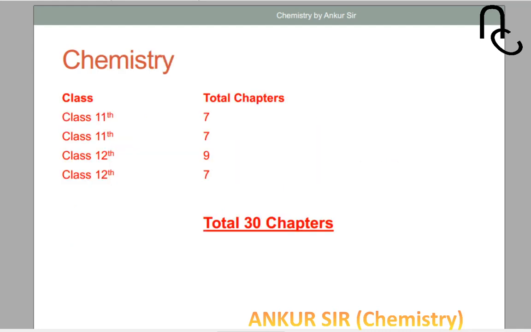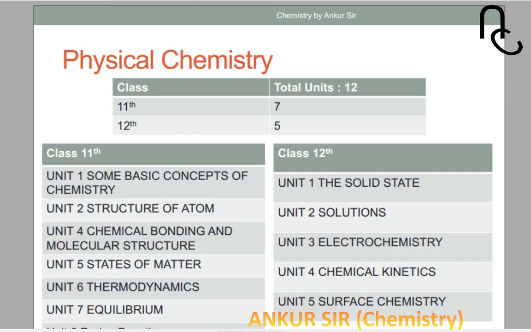Okay guys, so coming to a conclusion of both classes: in class 11, first part 7 chapters, second part 7. In 12th class, first part 9 chapters, second part 7 chapters. 7 plus 7 plus 9 plus 7, total 30 chapters you have to read in class 11th and class 12th. Okay guys, now in the physical section, in 11th class a total of 7 units are there, and in 12th class a total of 5 units are there.